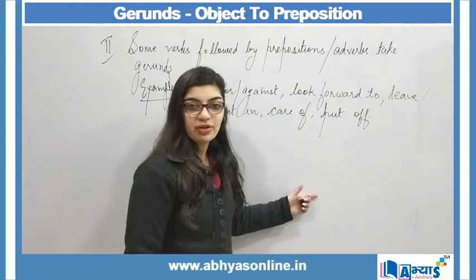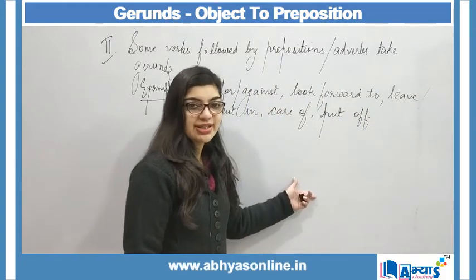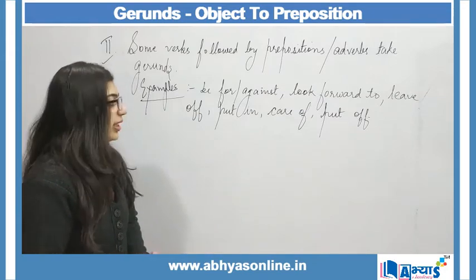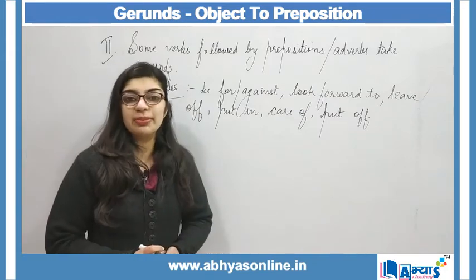So these are some of the examples of those words. I think that I can explain best through examples, only then this concept will be clear.